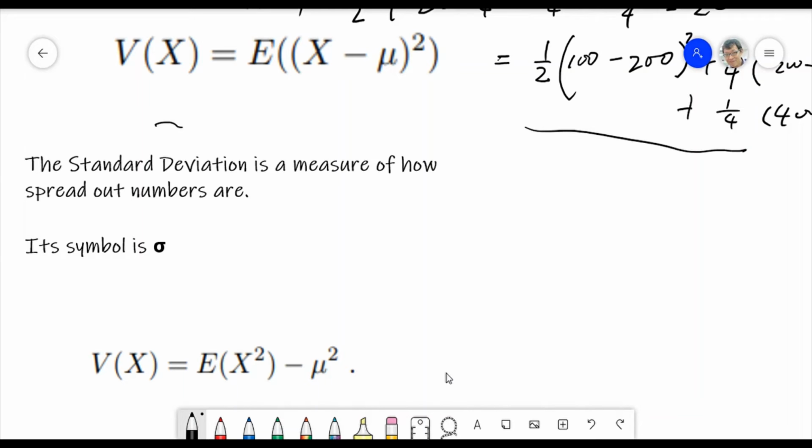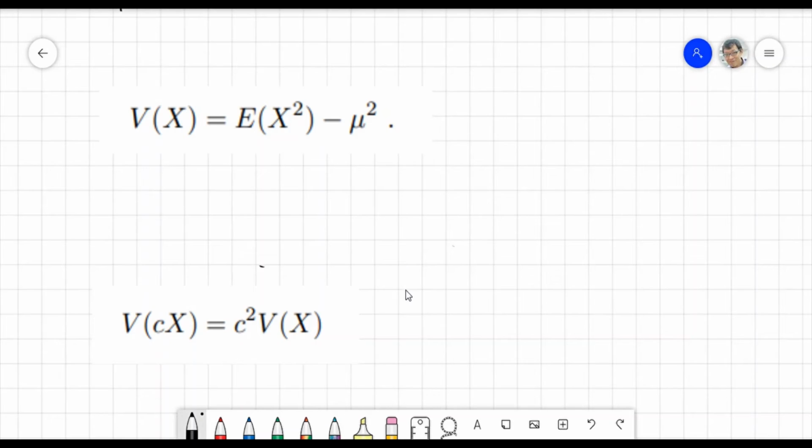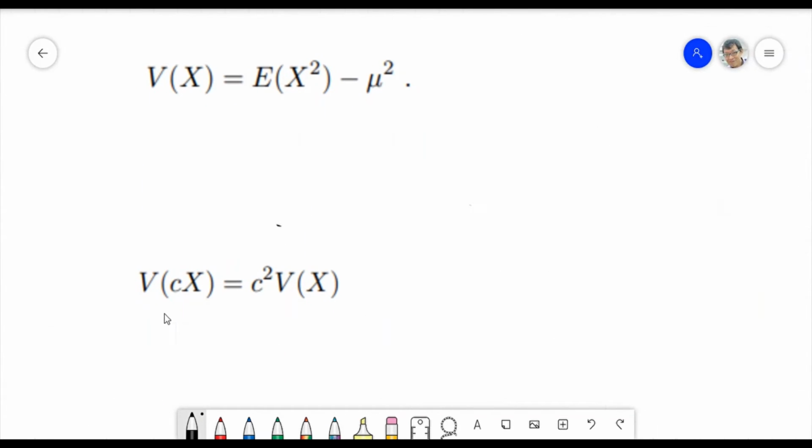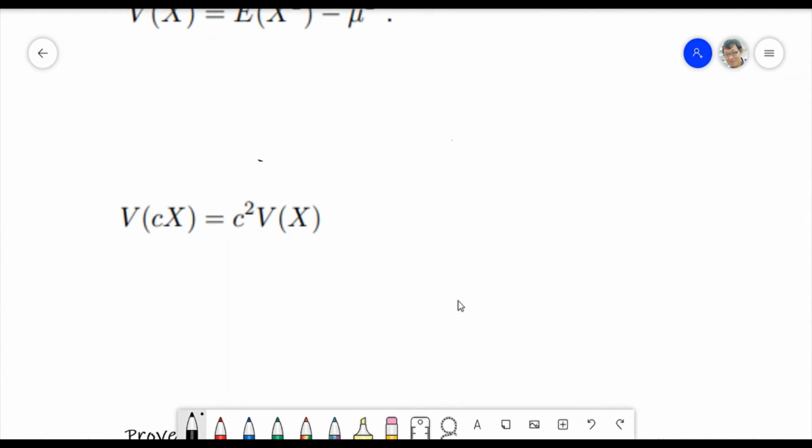Your calculation, right? For the future case, right? Okay. So another formula is the variance of C times X, where C is a constant, equals C squared times the variance of X. How come it becomes a square? Let's try to prove it.